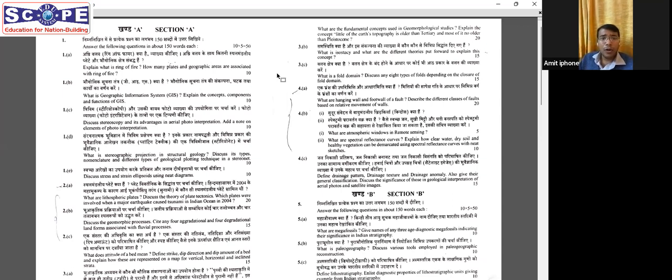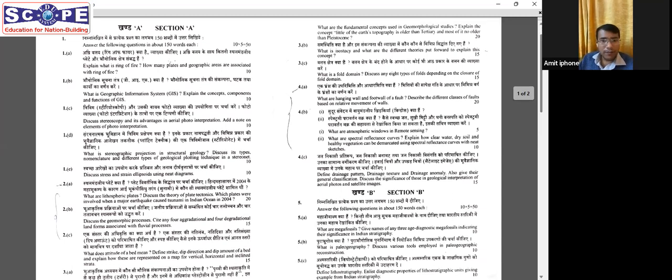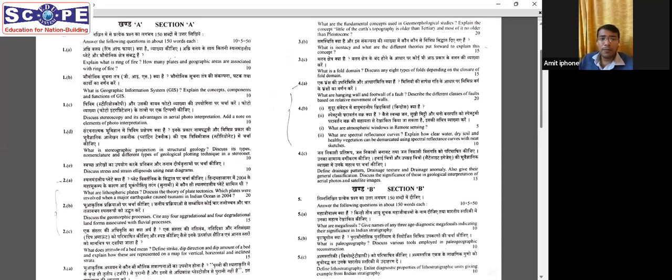So overall, if you look at section A of our paper 1, in the confirmed questions, which are the first 5 questions of 10 marks each, 1 question of 5 marks is something which is new, 45 marks is something which we already know. If you look into question number 2, it's completely from the syllabus. Question number 3, fold domain is something which is not in the syllabus. And for 4A, B, and C, only the drainage texture definition is not in the syllabus. Others are everything in the syllabus.